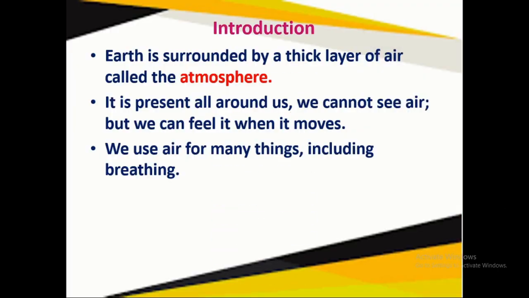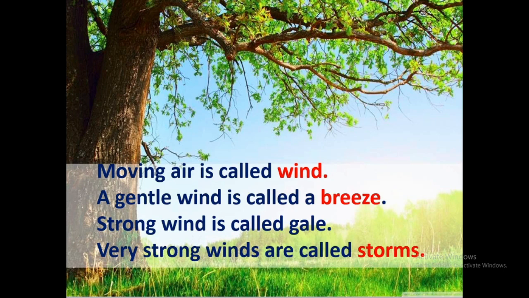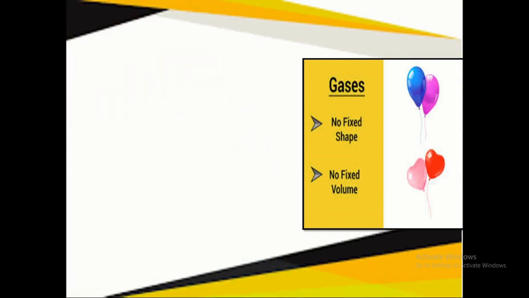The earth is surrounded by a thick layer of air called the atmosphere. It is present all around us. We cannot see air, but we can feel it when it moves. We use air for many things, including breathing. We know that moving air is called wind, a gentle wind is called a breeze, strong wind is called a gale, and very strong winds are called storms.